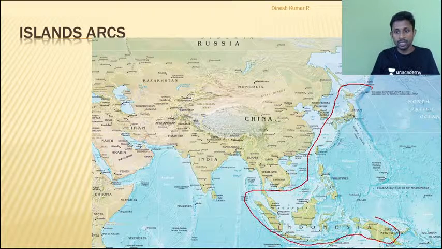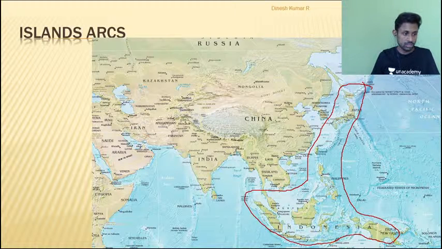The entire area is full of series of islands. So is that clear? What is the reason for the formation of thousands of islands in these areas? Apart from that, what will you get? Can I say you will get trenches here? Can you see these deep lines? These deep lines are trenches. These areas are very famous for trenches.